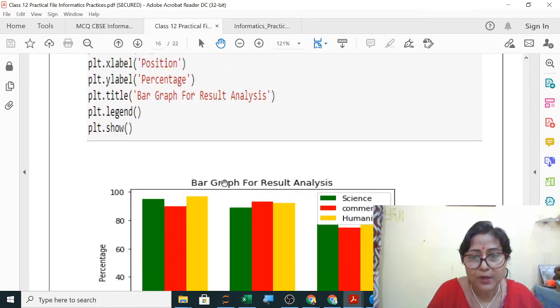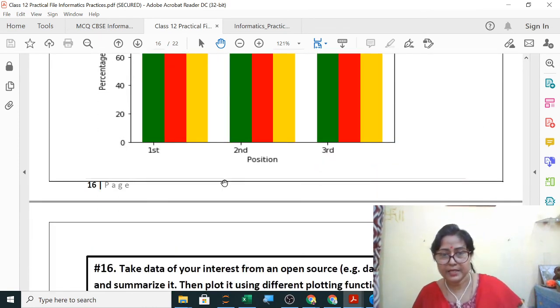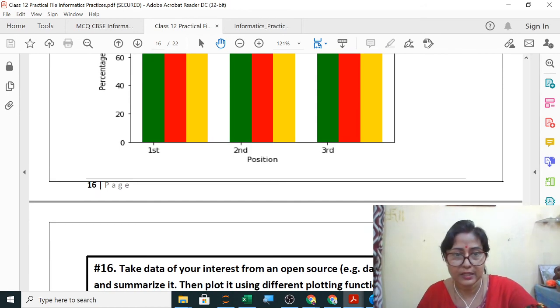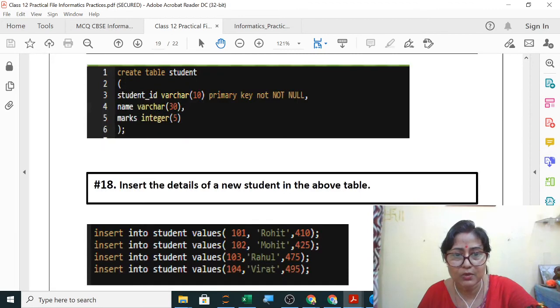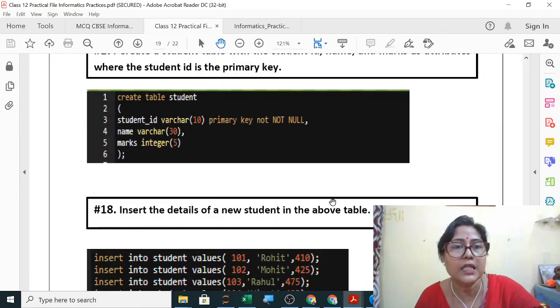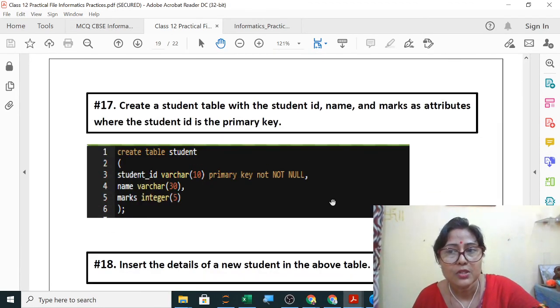Charts, these are PyPlot questions. So these let me explain, teach you first and then you will start. MySQL you can write it because the MySQL part you have already done in class 11. So from this you can start writing.